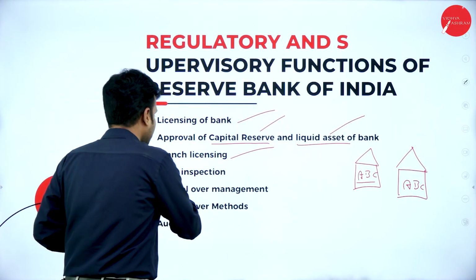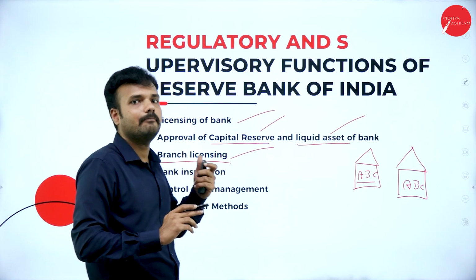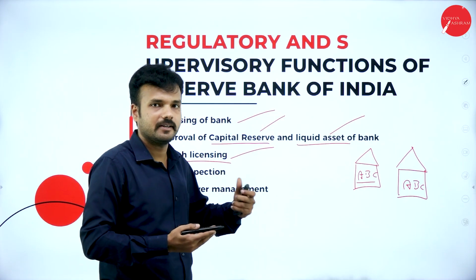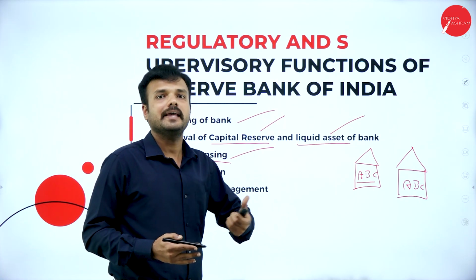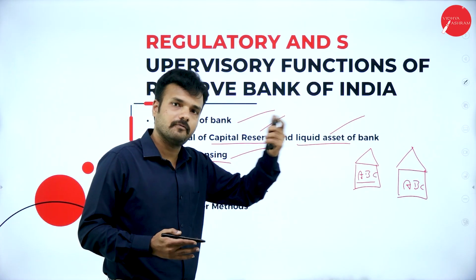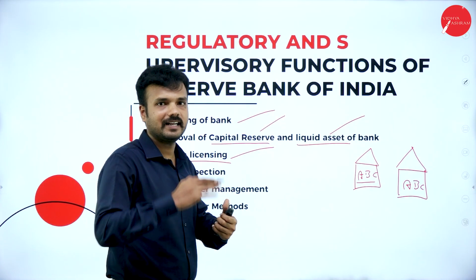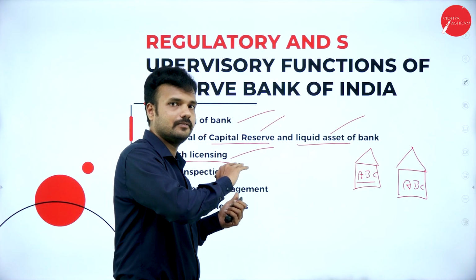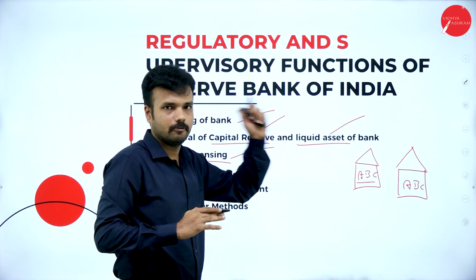And hence we can say that branch licensing is a power or authority that is given by the Banking Regulation Act 1949 to Reserve Bank of India. I repeat, if a banking company wants to expand itself, to establish a new branch in the same or a different city, it must take the permission of Reserve Bank of India. Until and unless the Reserve Bank of India gives the permission, it cannot start its operation with its new branch.